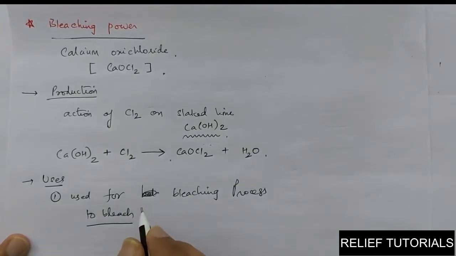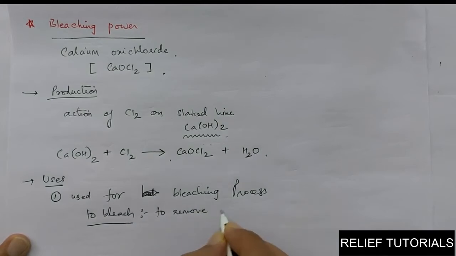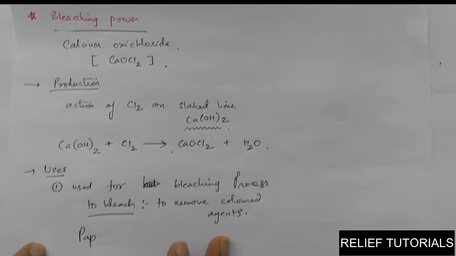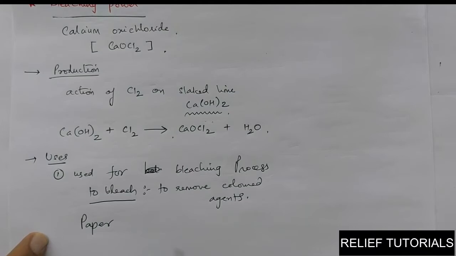What do you mean by to bleach? Normally, to bleach means to remove colored agents. Normally it is used in paper industries to make the wood pulp colorless, so the paper becomes white.